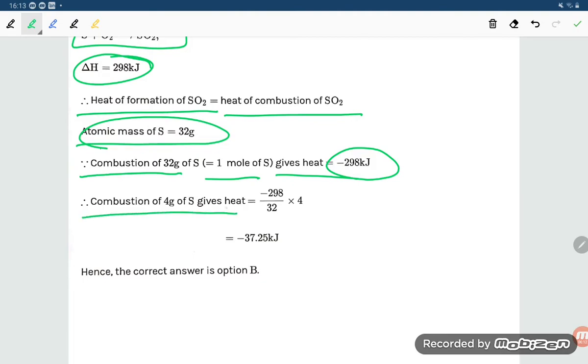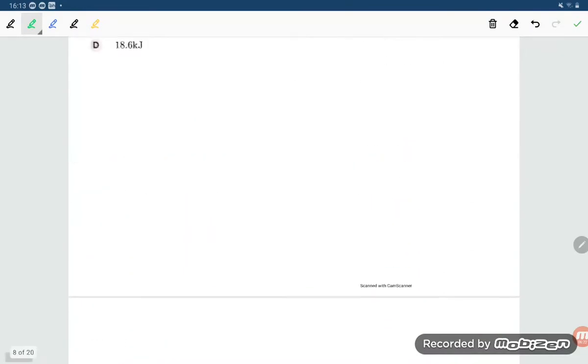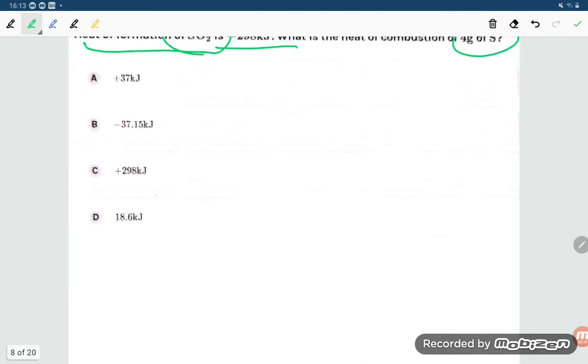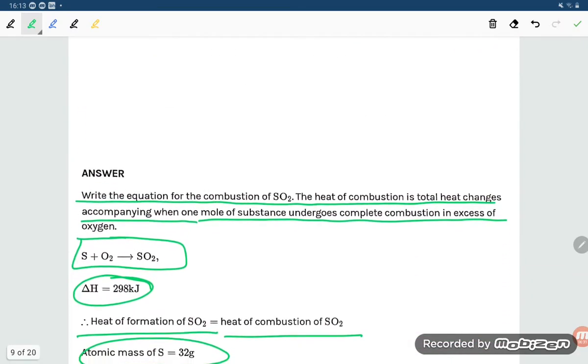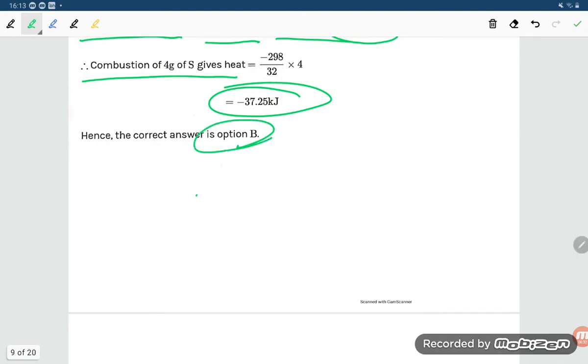So combustion of 4 gram of sulfur, so that is 1 gram, 298 upon 32 into 4 gram. So you are getting minus 37.25 kilojoule per mole, that is minus 37.25, that is 15 kilojoule. So option B is the correct option, student. Option B is correct. Thank you.